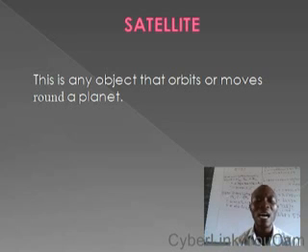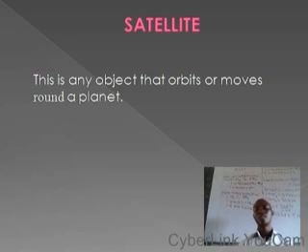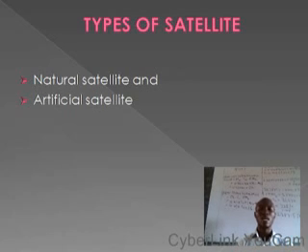Now we majorly have two types of satellites. What are these two types? We have the natural satellite and the artificial satellite. You have notes on these types of satellites under gravitational field, but for the sake of discussion, let me still explain natural and artificial satellites a little.